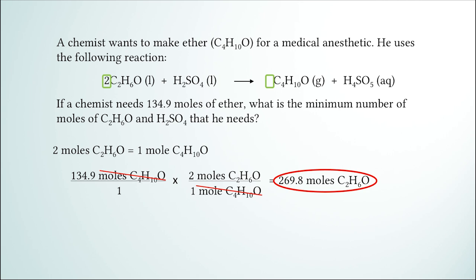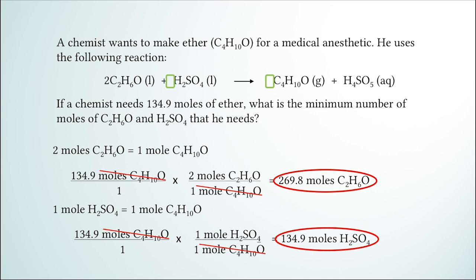We can do the same thing with sulfuric acid. The relationship between it and ether is 1 mole of sulfuric acid equals 1 mole of ether. Again, I just got this relationship in the given equation above. When we set this conversion up, we get 134.9 moles of H2SO4. So we can say that in order to make 134.9 moles of ether, a chemist needs to have at least 269.8 moles of C2H6O and 134.9 moles of H2SO4.